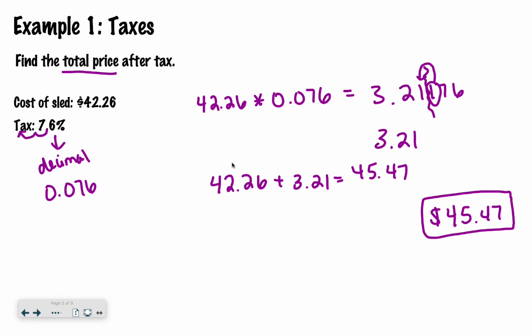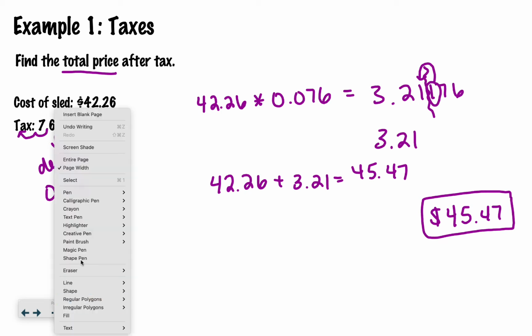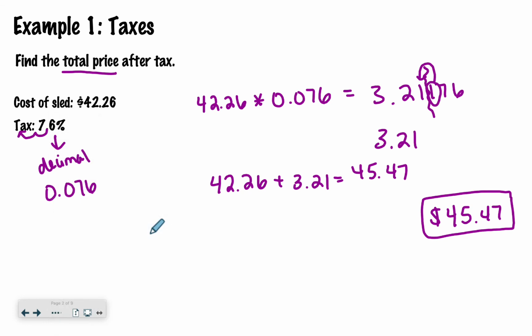I'm going to show you a quick shortcut that you can use for both tax and tip, because tip, fun fact, gets calculated the same way as what we just did. If you're looking for a total price, that means I'm going to pay 100% of what I started with plus that 7.6%.